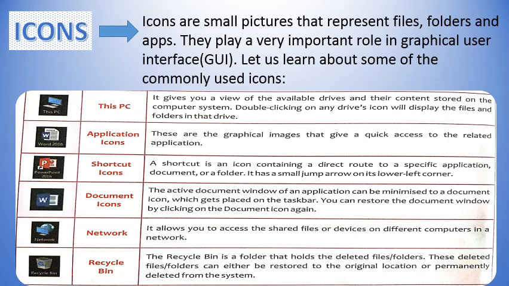The active document window of an application can be minimized to a document icon, which gets placed on the taskbar. Fifth is Network. It allows you to access the shared files or devices on different computers in a network. And the last is Recycle Bin. The Recycle Bin is a folder that holds the deleted files or folders.